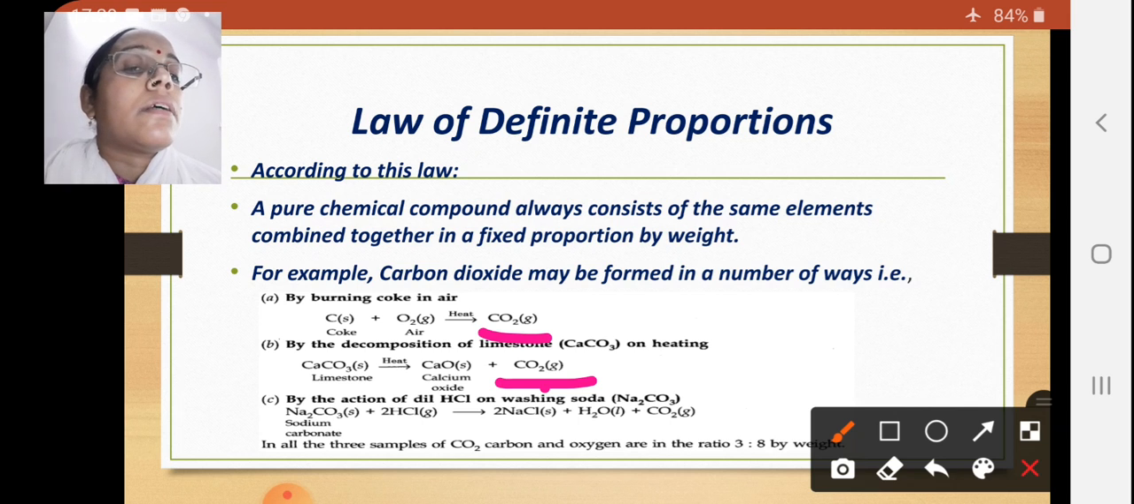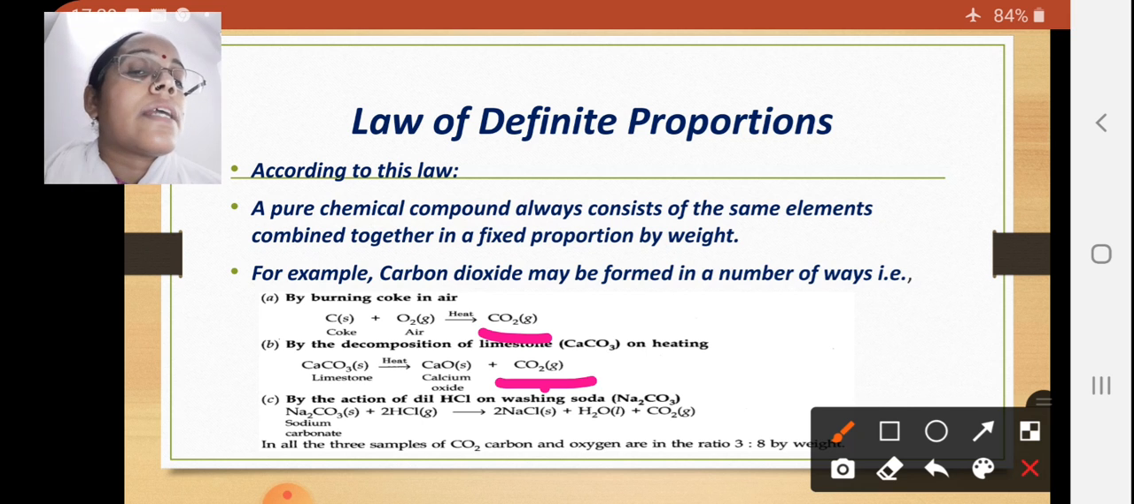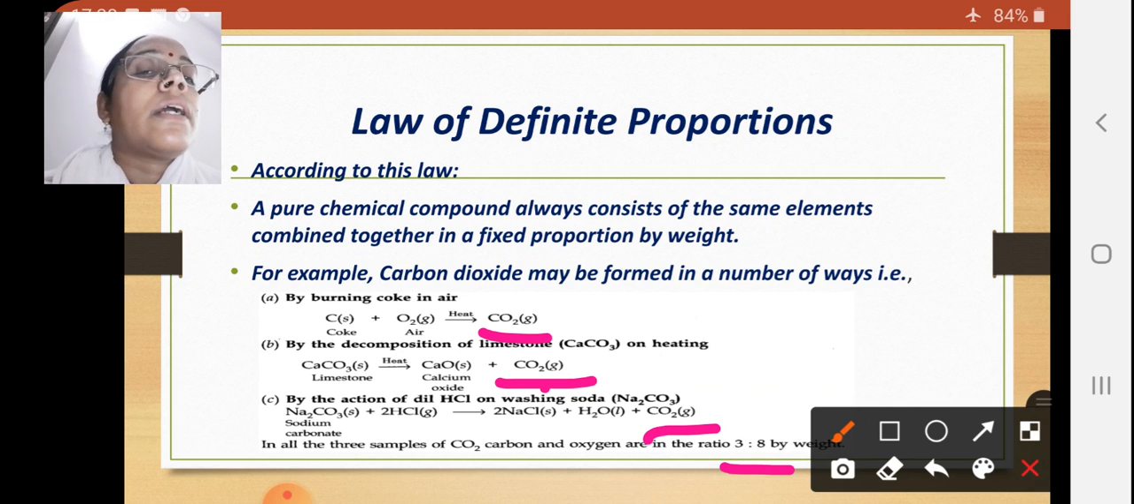And the third which I have explained here is by the action of dilute HCl on washing soda. What is washing soda? Na2CO3 is known as washing soda. Actually it is Na2CO3.10H2O, but here Na2CO3 is reacting with HCl to form NaCl, H2O, and again CO2 is formed. In all the three cases the CO2 which is formed, the ratio of carbon and oxygen is 3:8. So the ratio should be maintained to form any chemical compound. So this is law of definite proportion.